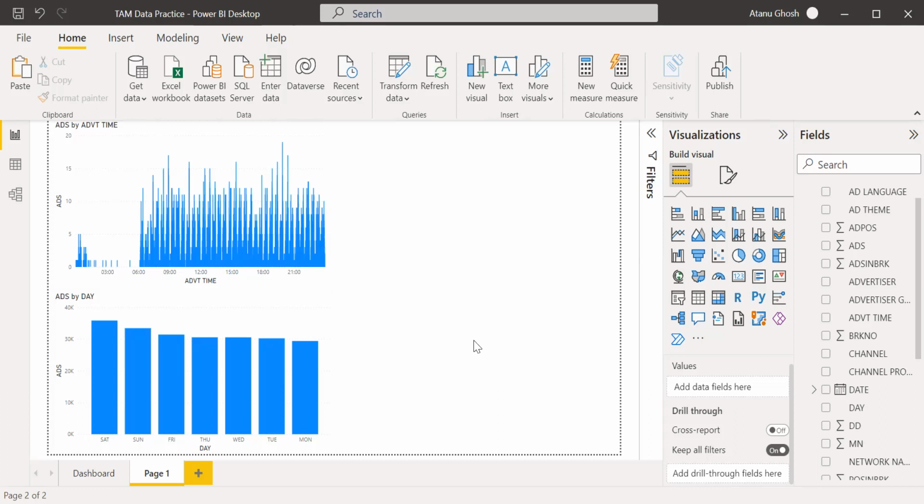Okay. Let's look at some other charts. Suppose I am HUL and I want to see how my competitors are spending on which networks, how much they are spending monthly, and what time they are advertising.